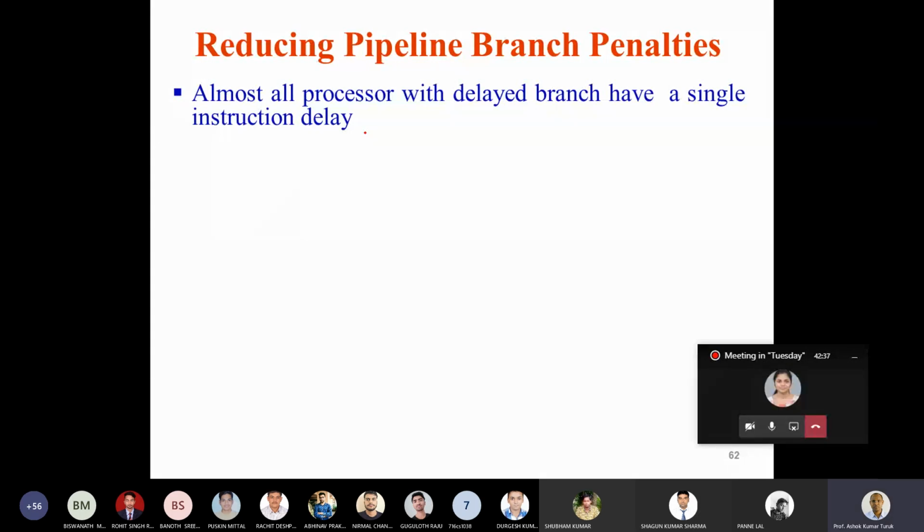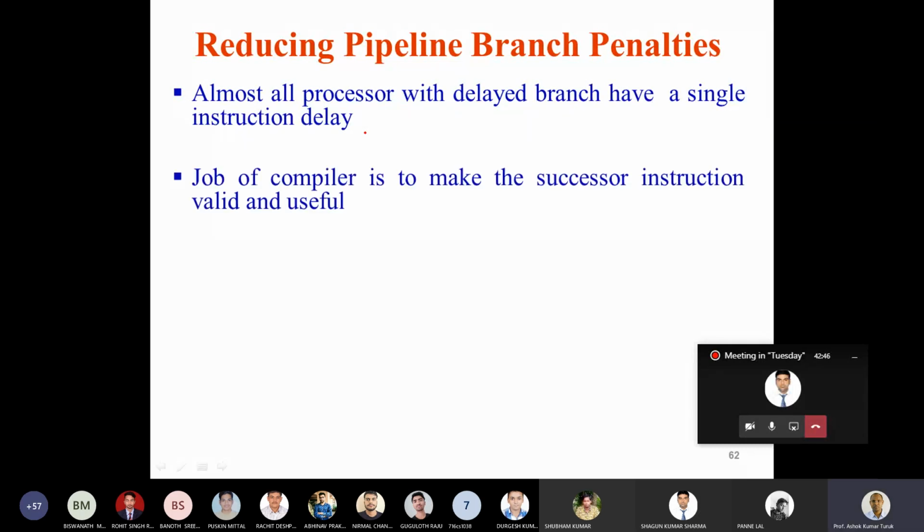Almost all processors with delayed branch have a single instruction delay, and it is the job of the compiler to make the successor instruction valid and useful. The successor of the branch instruction must be a valid and useful instruction, and that instruction must be executed.